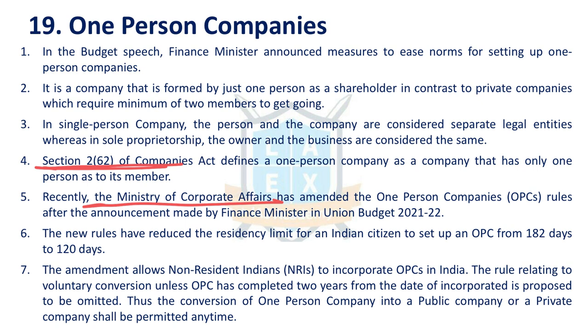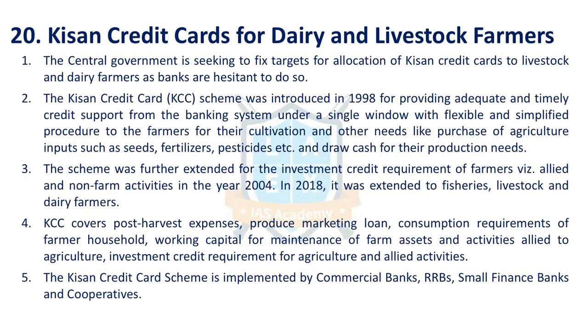The new rules have reduced the residency limit for one person companies. Earlier it was 182 days, now it's only 120 days. This amendment allows non-resident Indians to incorporate one person companies in India so as to attract more investment.